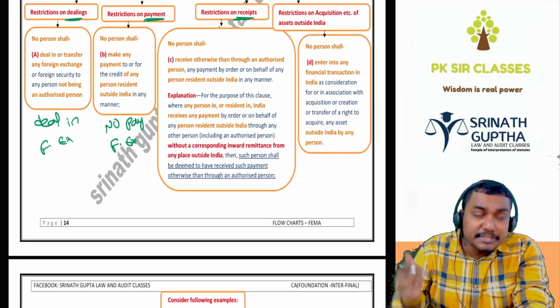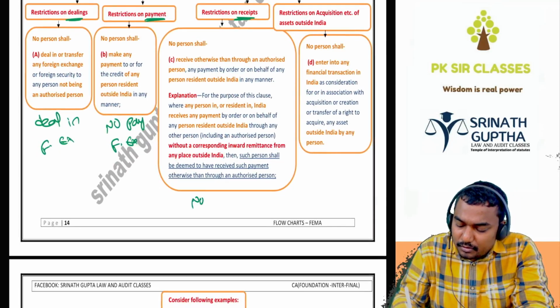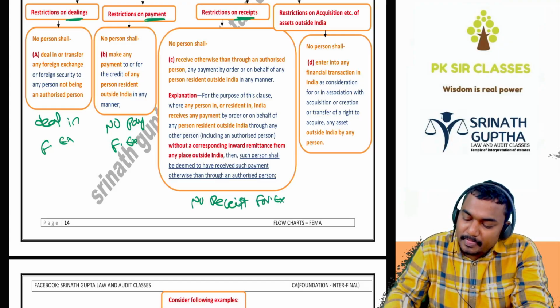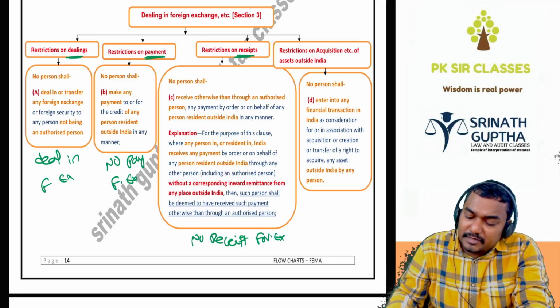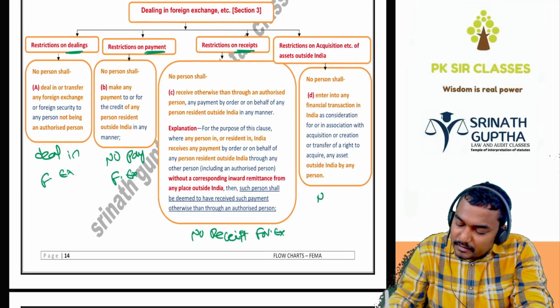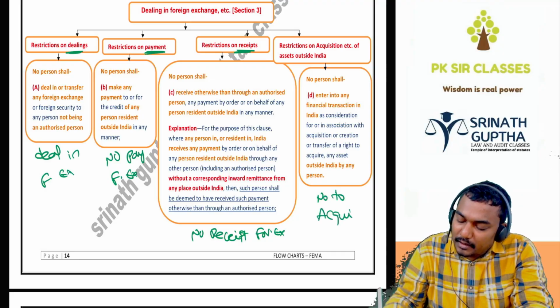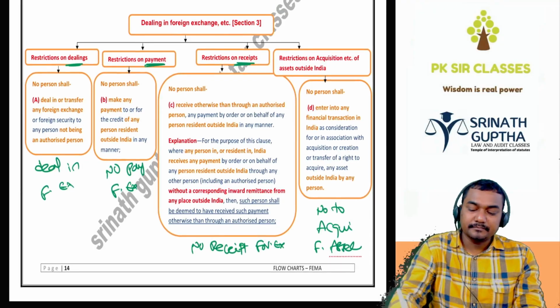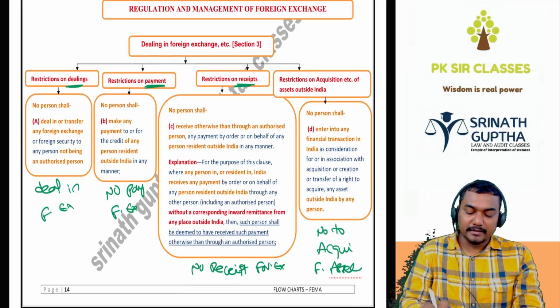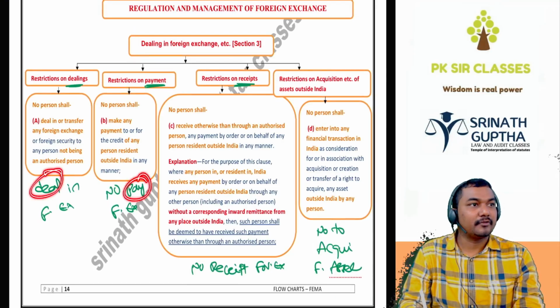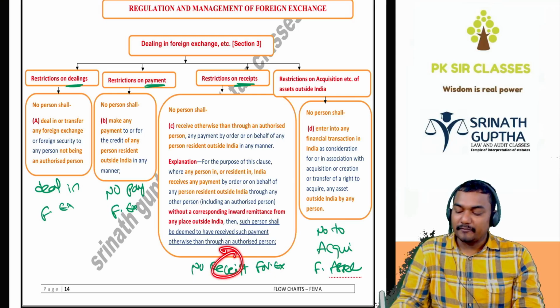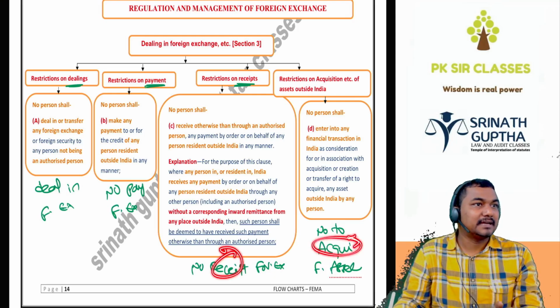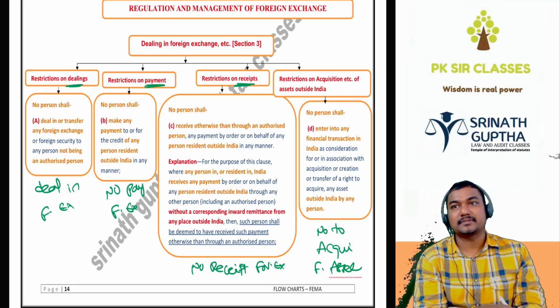And restrictions on the receipts. No receipts in foreign exchange. And restrictions on the acquisition of assets. Not to acquire foreign assets unless it is authorized by the law, unless it is through an authorized person. As per Section 3, generally we should not deal in foreign exchange, we should not make payments in foreign exchange, we should not receive payments in foreign exchange, we should not acquire foreign exchange or foreign asset unless through an authorized person, unless by complying with the provisions of this Act.